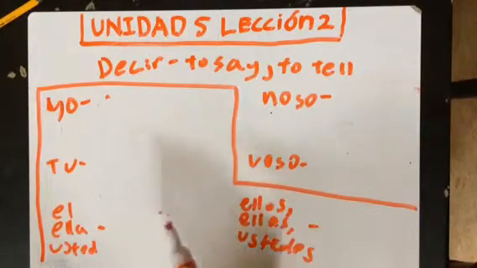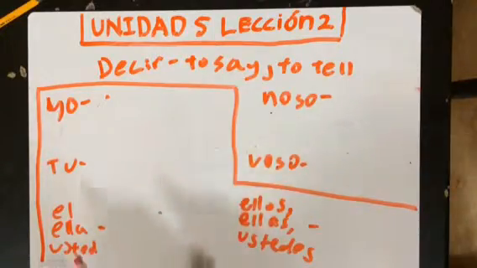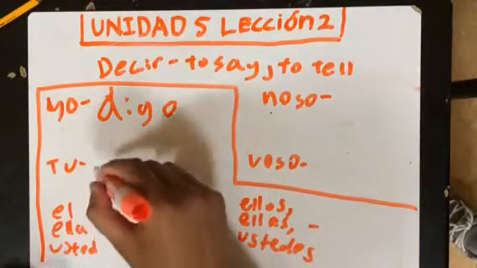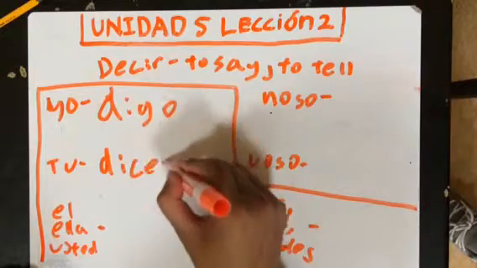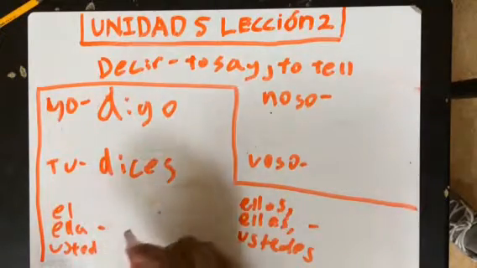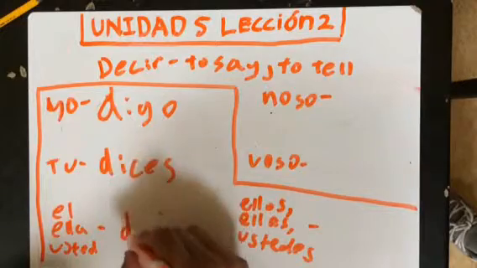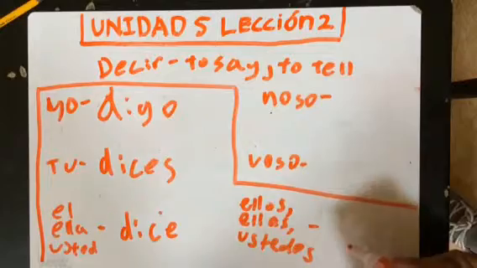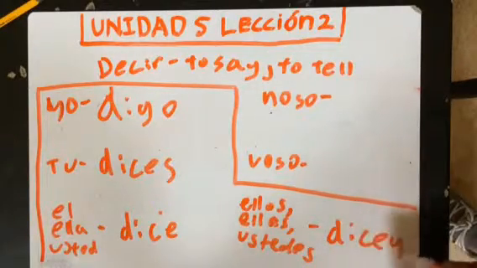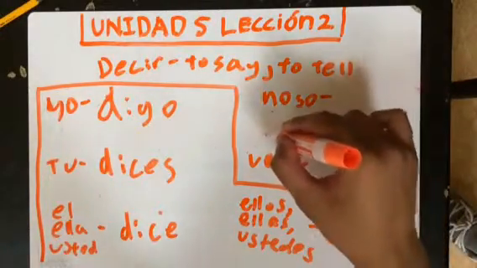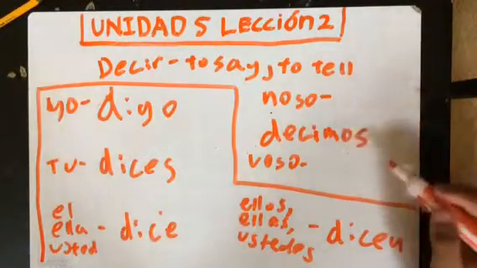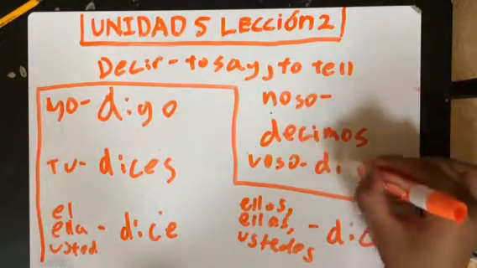But starting off with yo, you might try to write it as dico, but then it is actually digo, because the C changes into a G. In the tú form, it is dices. In the ella, usted form, it is dice. In the ellos, ellas, ustedes form, it is dicen. And in the nosotros form, it is decimos. And in the vosotros form, it is decís.